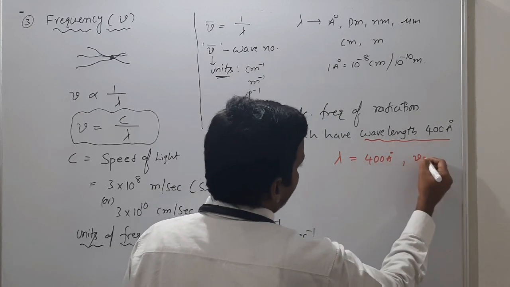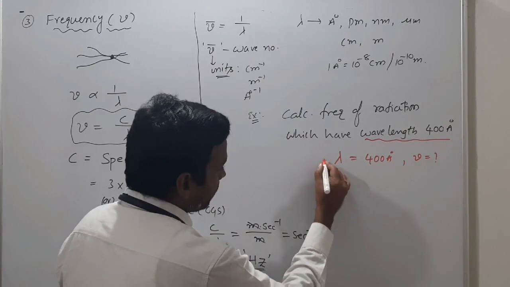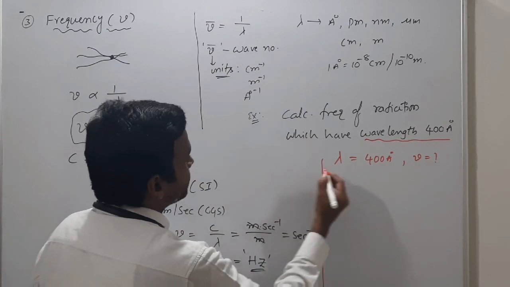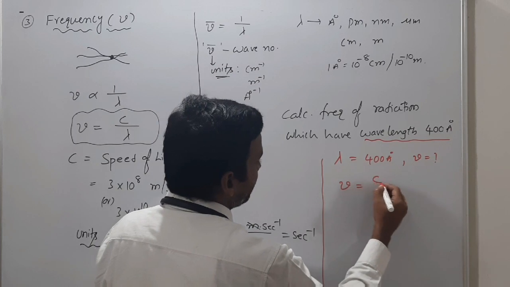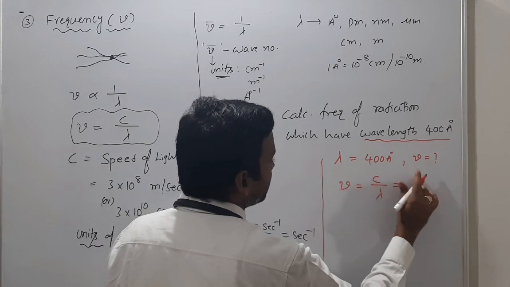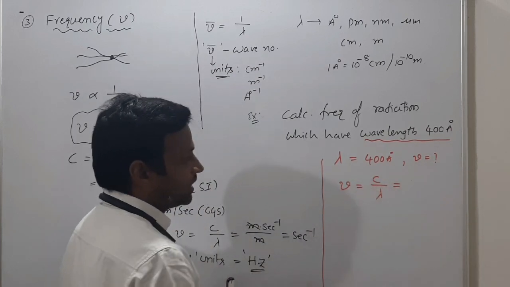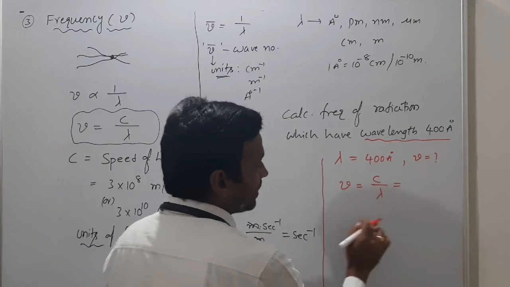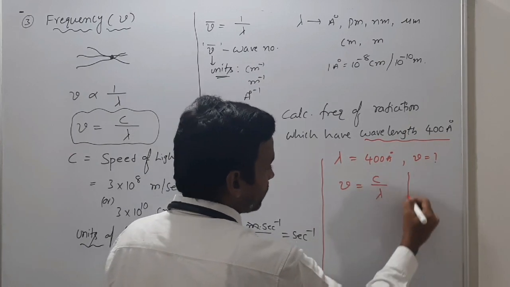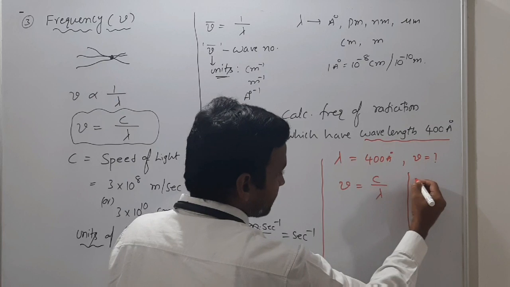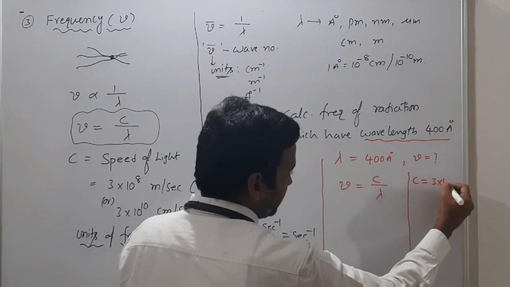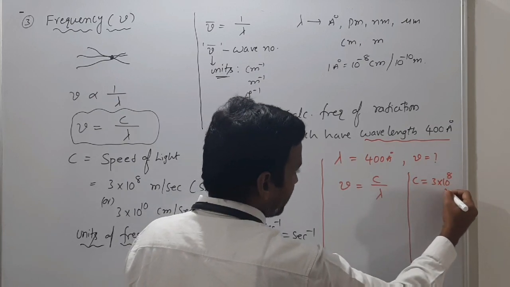Asking for frequency, nu. What I told you already: nu is equal to c by lambda. What is c? That is very important. C is the speed of light, and lambda is the wavelength. I am considering c as 3 into 10 power 8 meter per second.